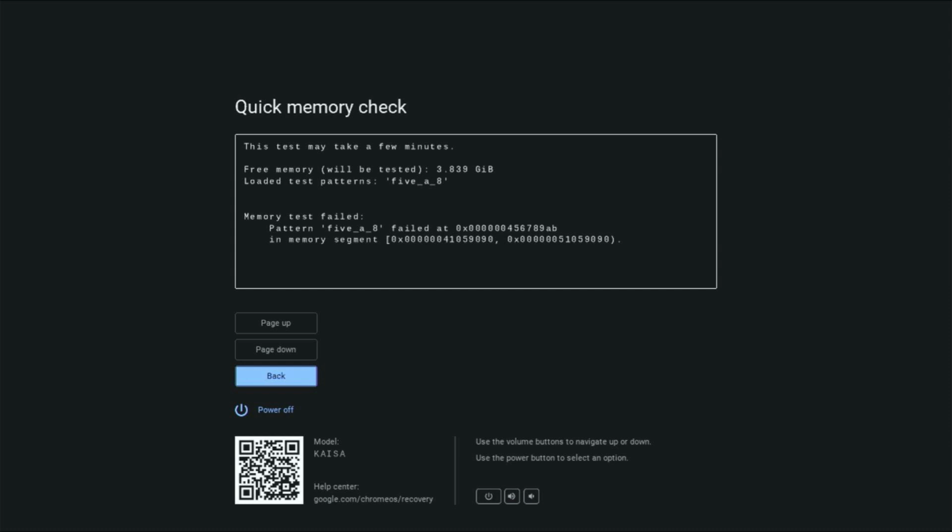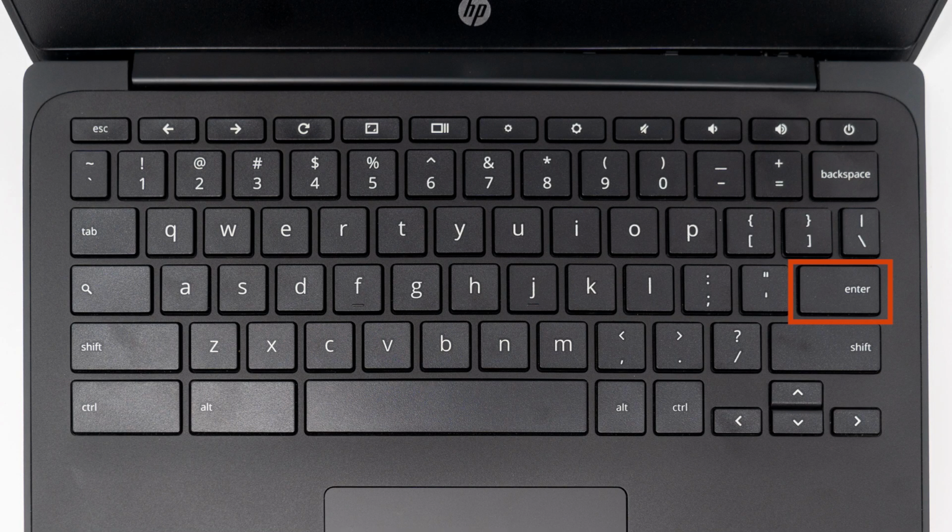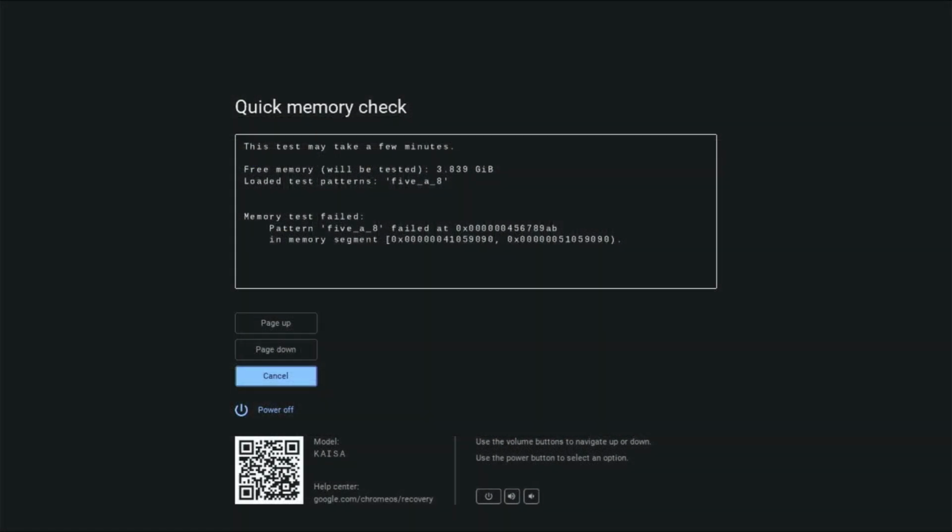To return to the main menu after a test, navigate to the Back option and then press the Enter key. If you receive a Memory Test Failed message, this might indicate failing hardware. If the quick memory test succeeds but the Chromebook doesn't perform optimally, run the full test.